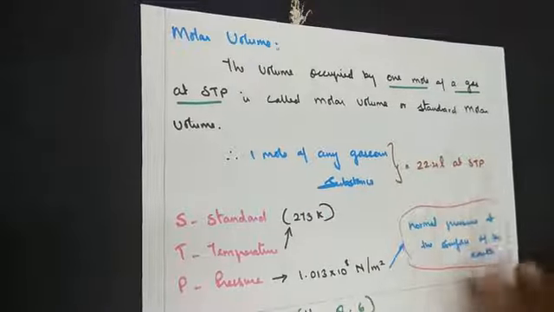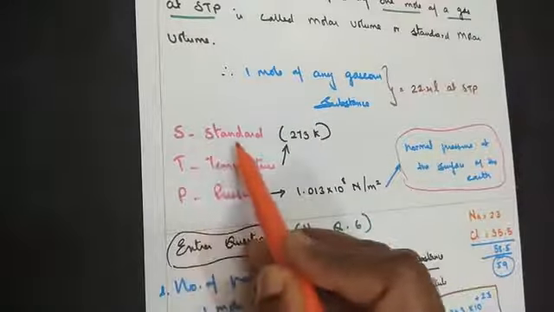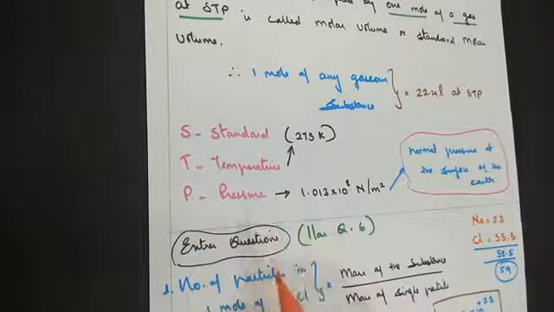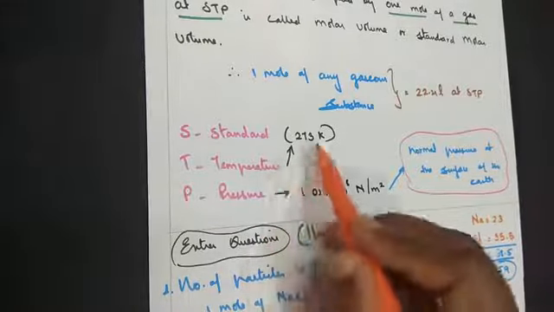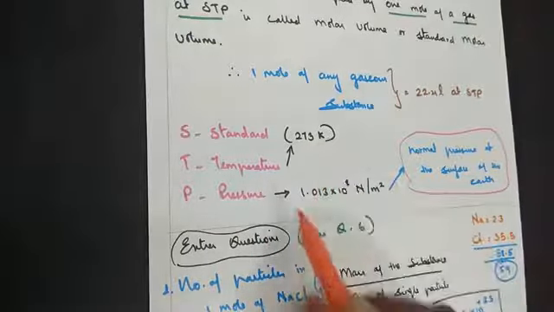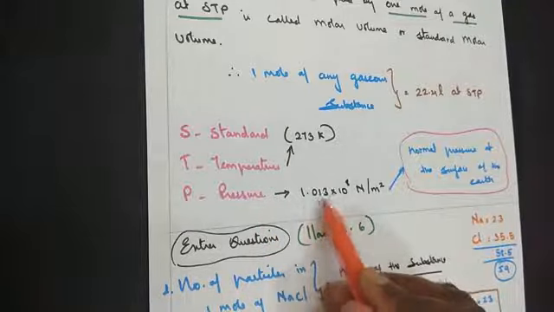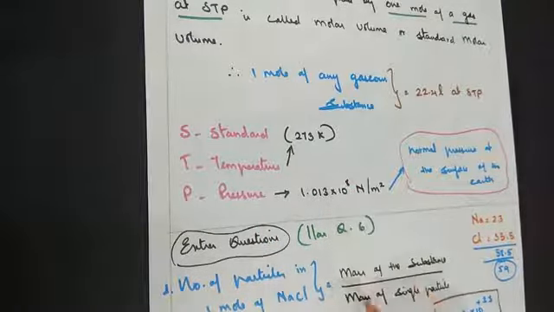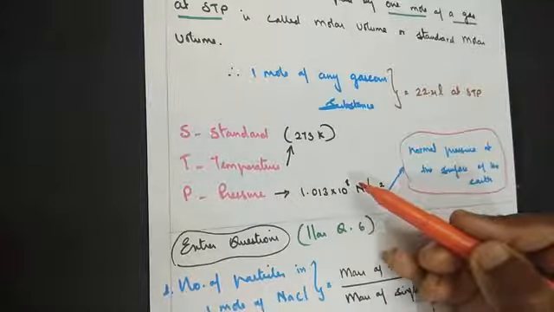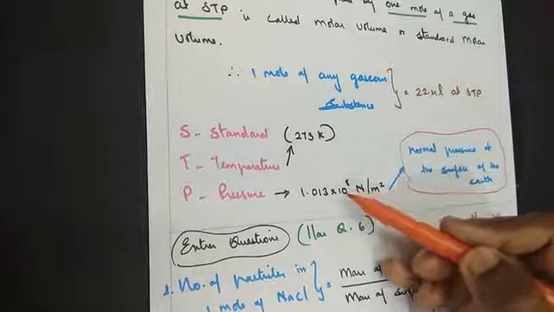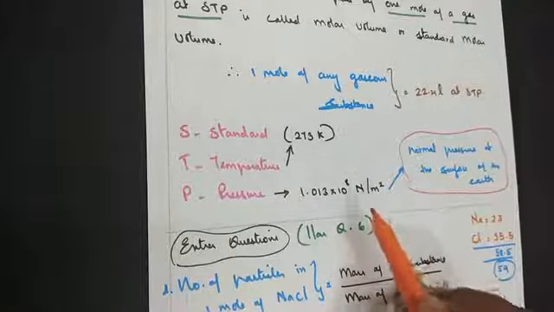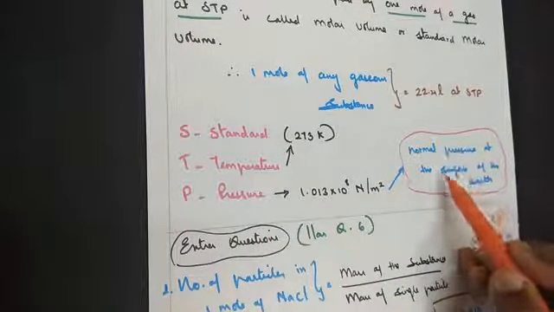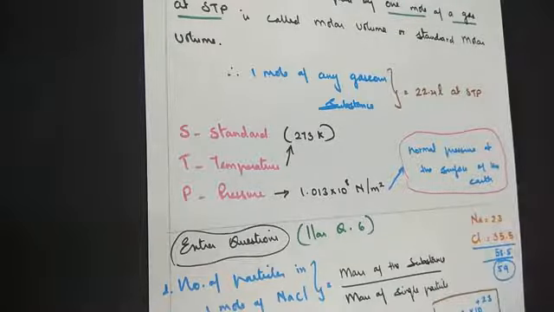Now what does STP stand for? S stands for standard, T stands for temperature, P stands for pressure. Now the standard temperature is 273 Kelvin. Standard pressure is 1.013 into 10 to the power 8 Newton per meter square. These numericals, when we work with the calculations, we will make use of. Now let's understand the terms. What's the meaning of standard pressure? The normal pressure at the surface of the earth is called the standard pressure.